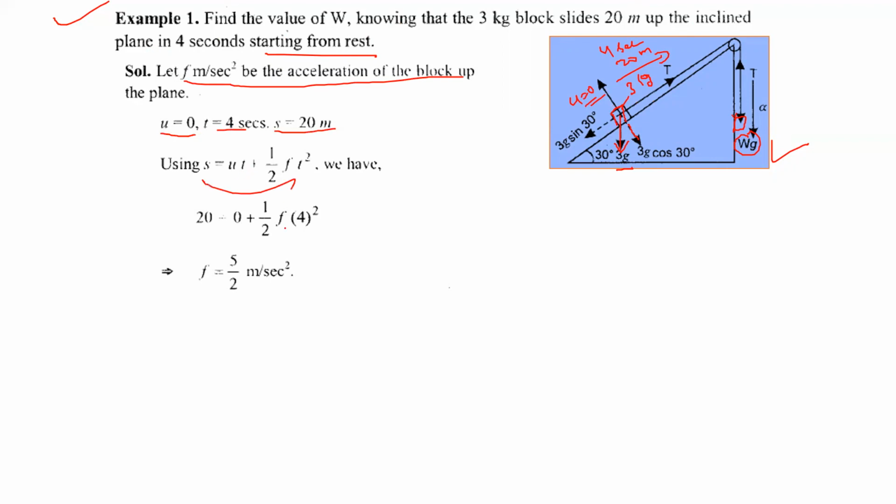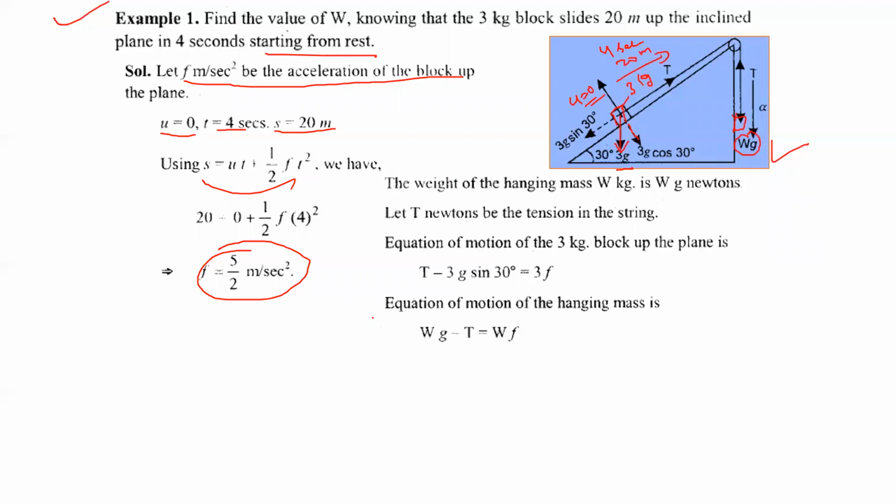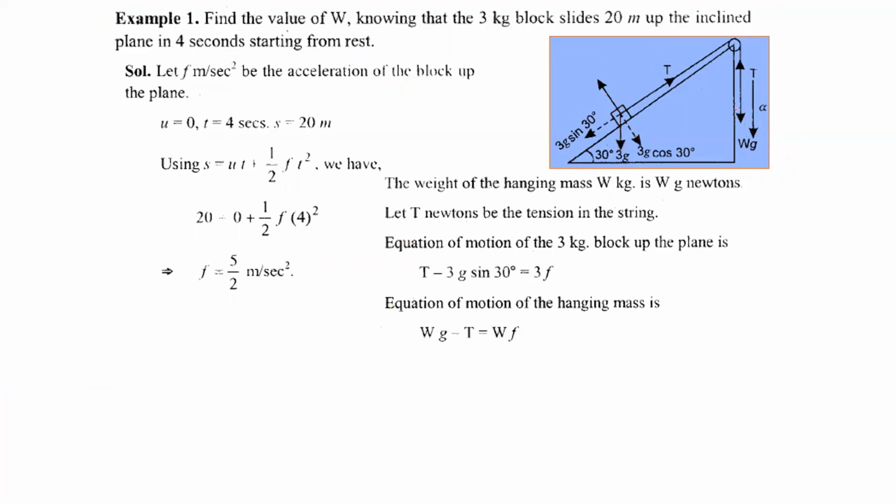So by this formula, the acceleration of the system, that is F, is equal to 5/2 meter per second square. Now that we have the acceleration of the system, we make the equation of motion of both the particles as in the article. What is the equation of motion for the mass W? It is moving downwards, so Wg is positive, and T will be taken as negative, because the positive direction is downwards. So Wg minus T equals Wf.